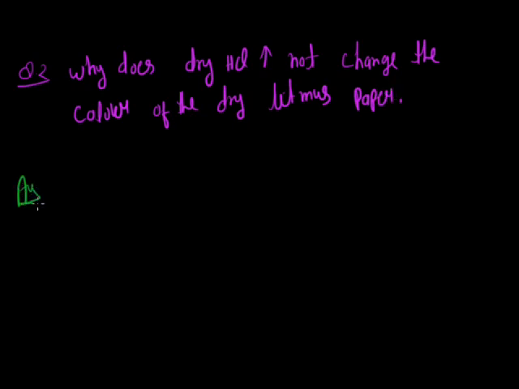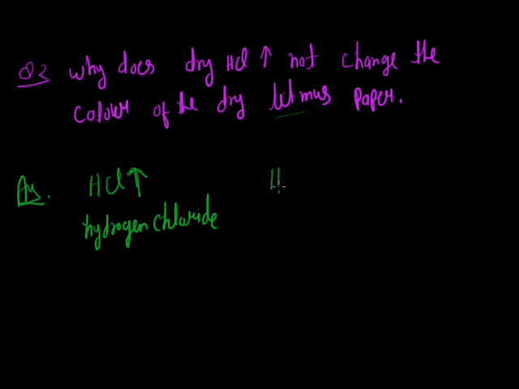Now, the answer to this question. First, we take dry HCl gas. The name of this is hydrogen chloride. Litmus paper changes color due to H plus ions given by a compound.